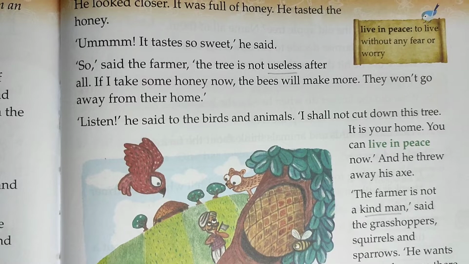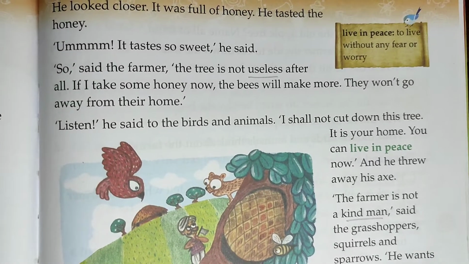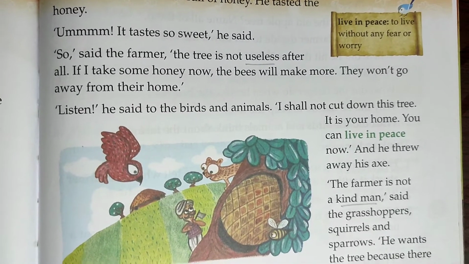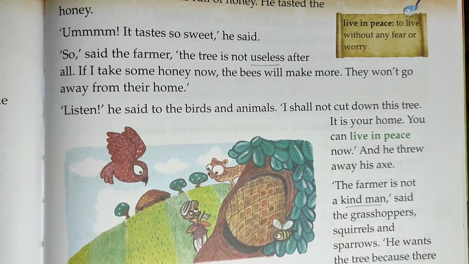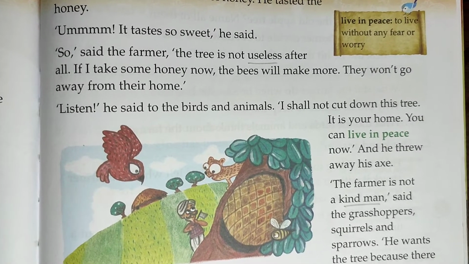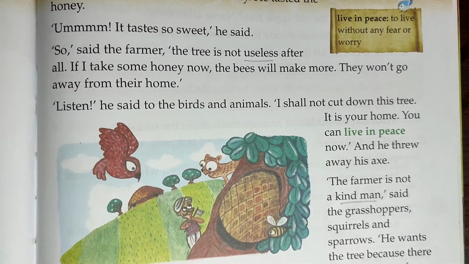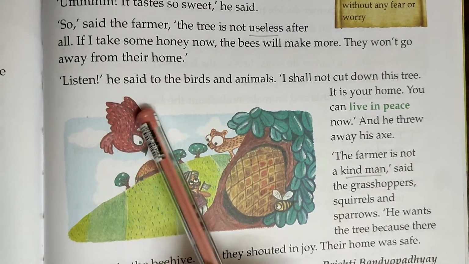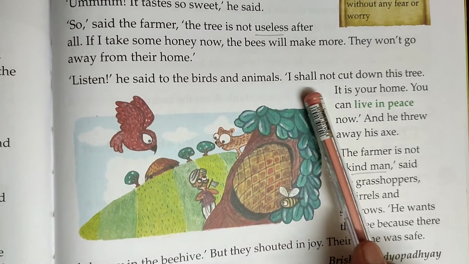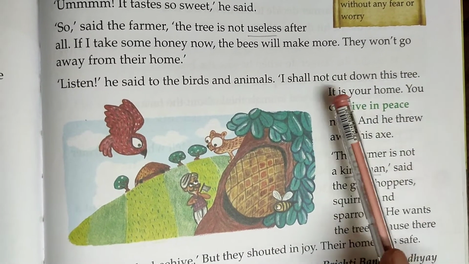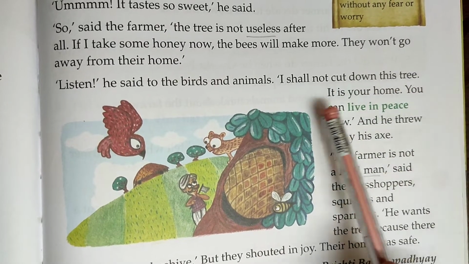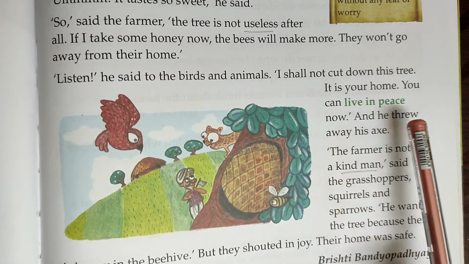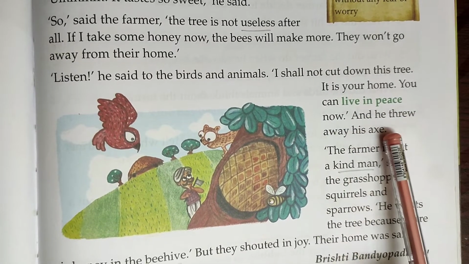So he thought that if he takes this honey now, the bees will make it again, as they will not go away because the tree is after all their home. So they will make more honey. Listen, he said to the birds and animals, I shall not cut down this tree. It is your home. You can live in peace now. And he threw away his axe.